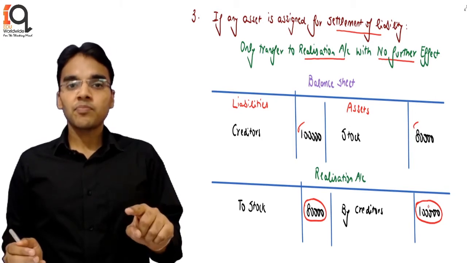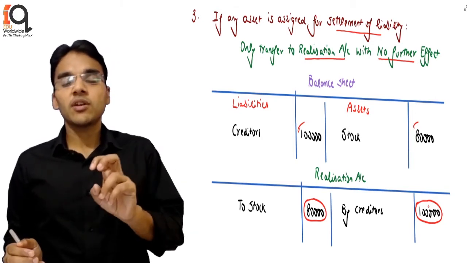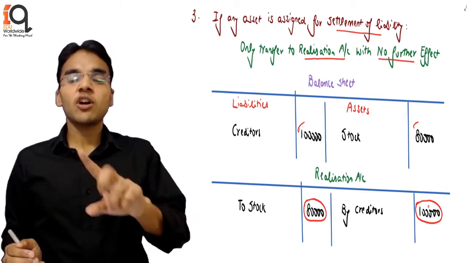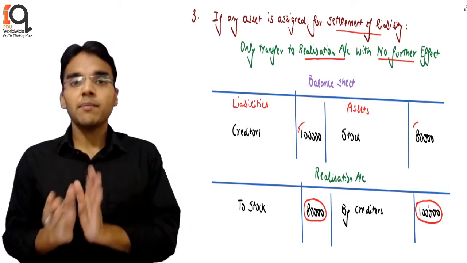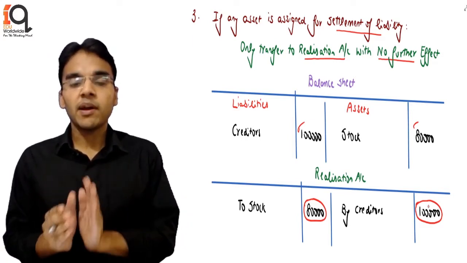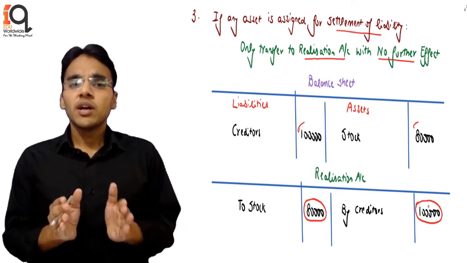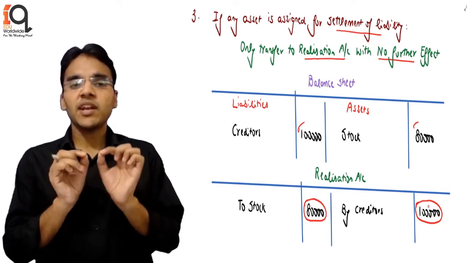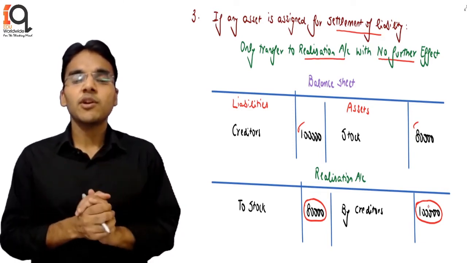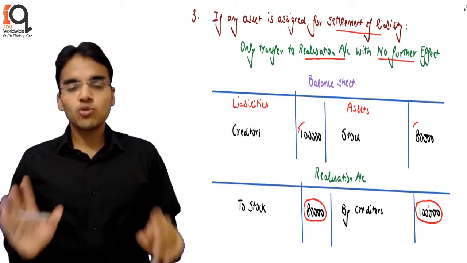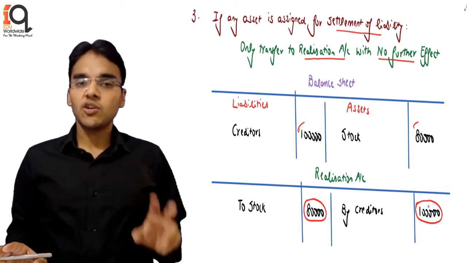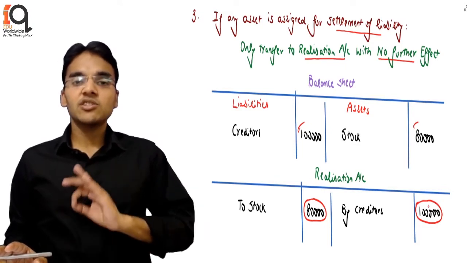In that case, you are not going to put any entry for this, but your balance stock of 10,000 will be sold and you will be putting buy bank for that. You will be putting buy bank for the remaining stock. So for that particular segment where any asset is being transferred for settlement of any liability, we just need to transfer the asset and the liability in your first 2 entries. After that, there is no further effect.